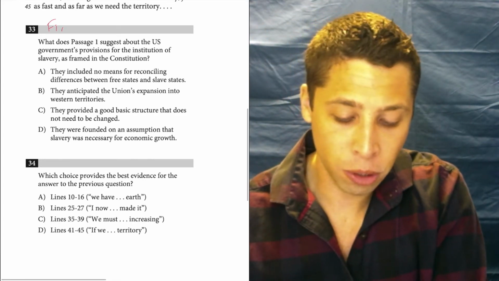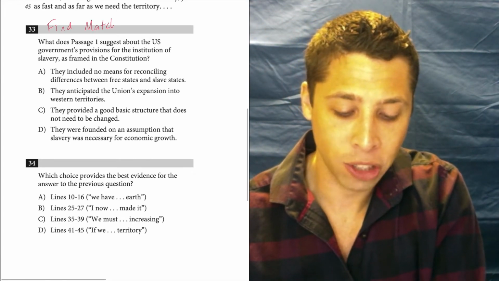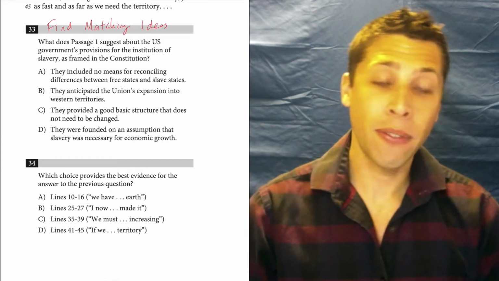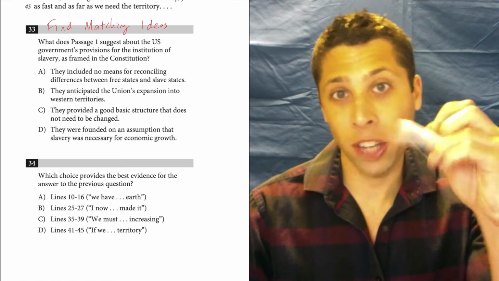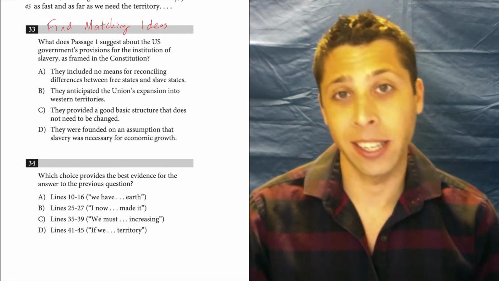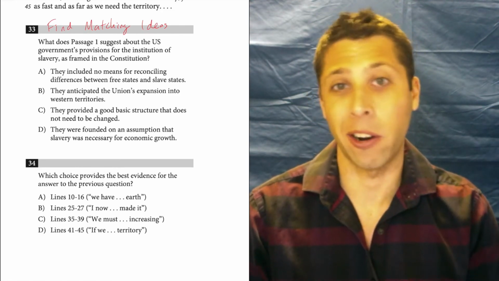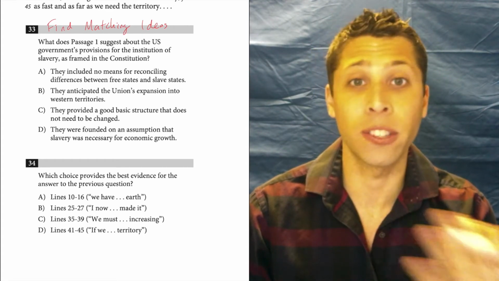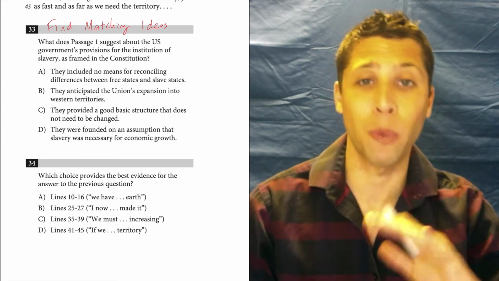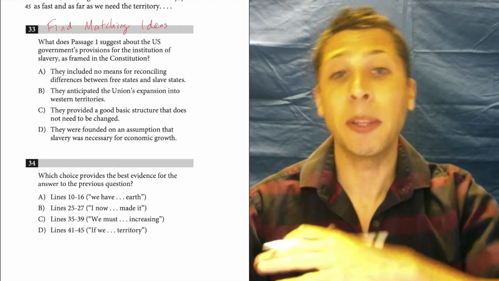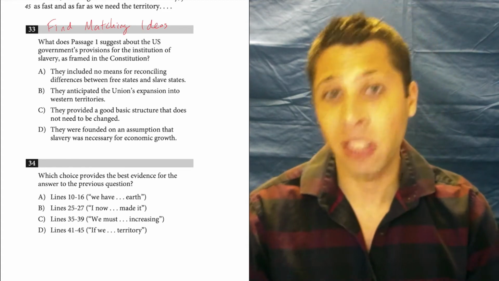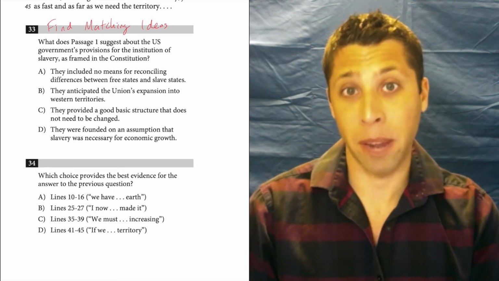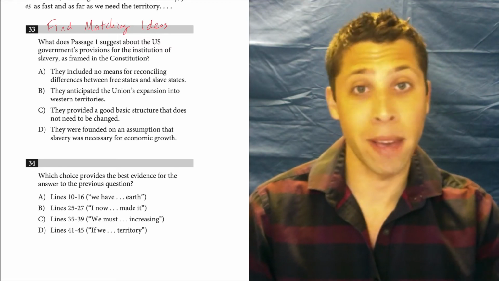Our general goal is to find matching ideas. And if a choice seems to check off a lot of boxes for us, right? It accomplishes a lot of the goals that we think are part of the question, part of the line reference, then it's probably a good sign. And we might not fully understand why the choice works, but the more matching ideas, the safer the bet on that choice. So when we do these pairs, we always want to follow the QLC method, right?